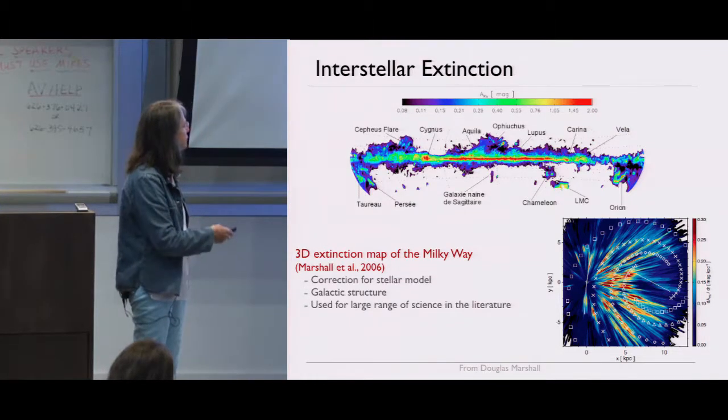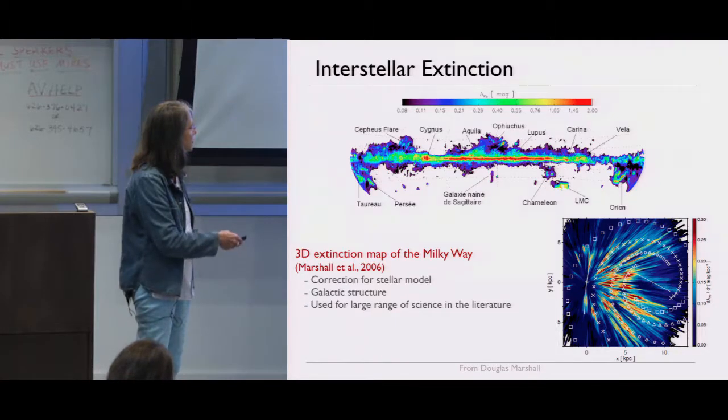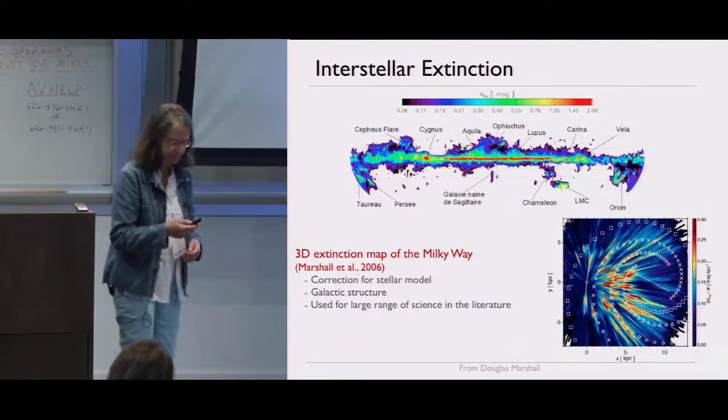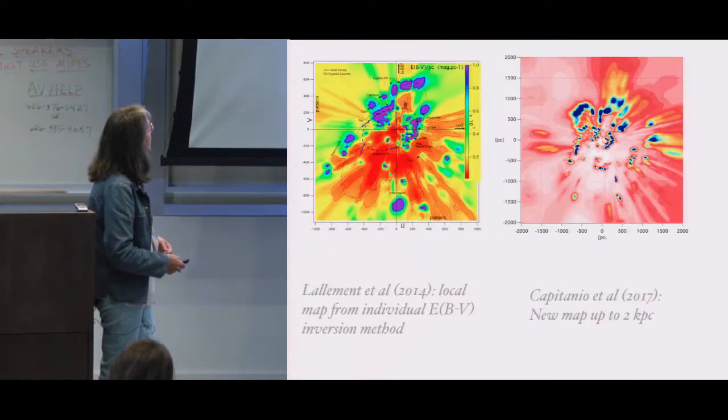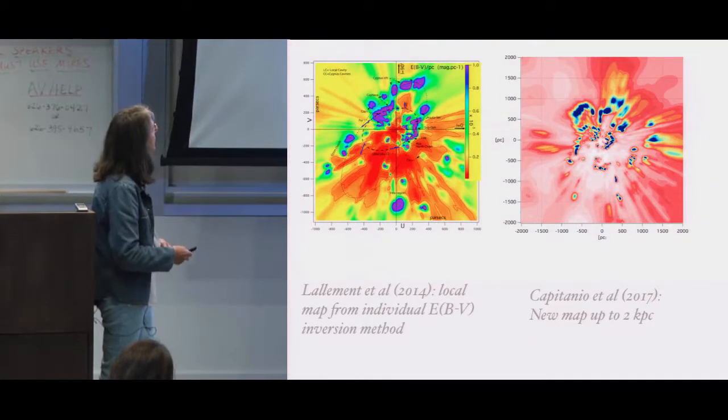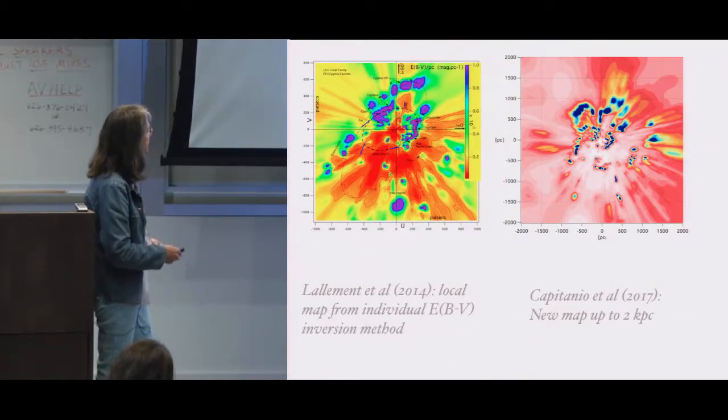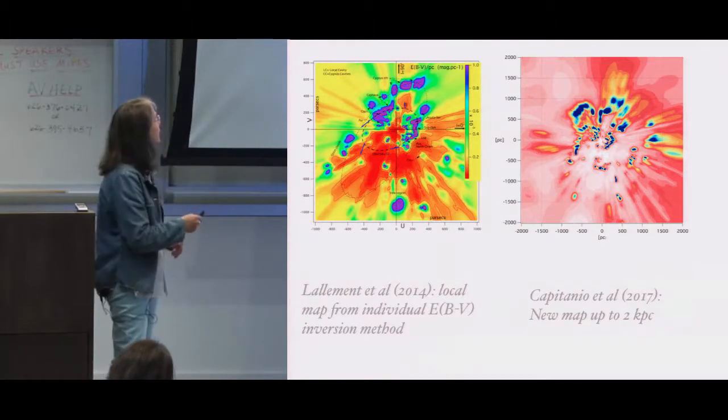And also, it seems to reproduce the arm tangent. So this is what we expect. There is also a very nice map of extinction, which has been made for the local solar neighborhood.